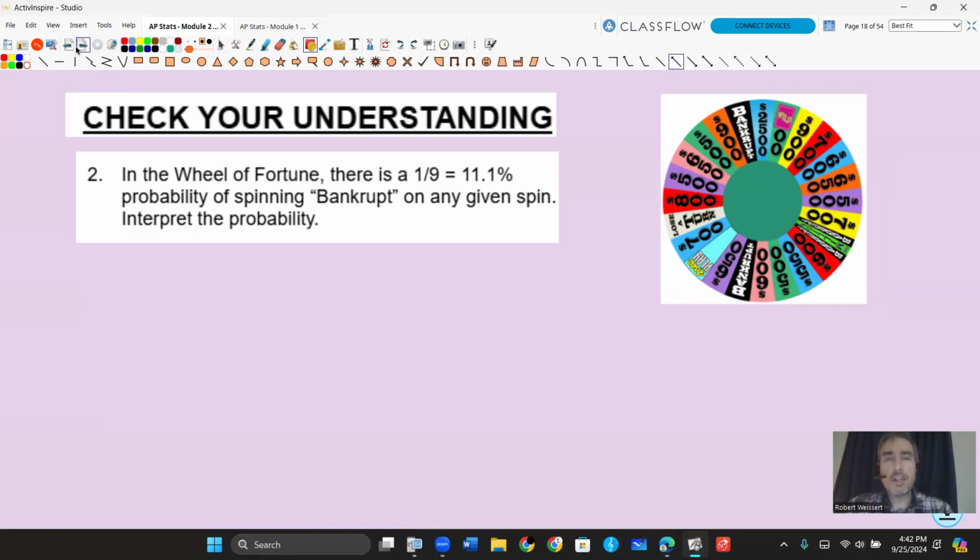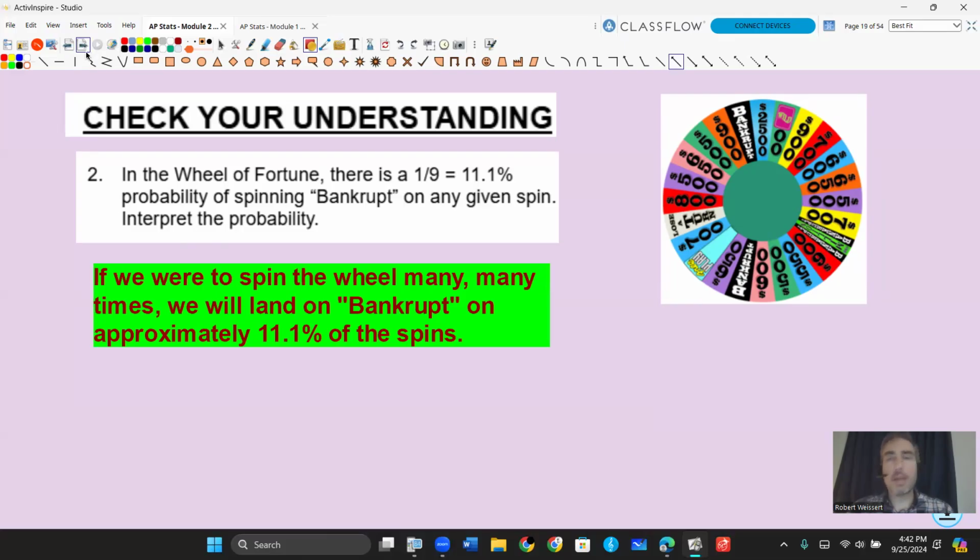There is a 1 in 9 chance, 11.1% probability of spinning bankrupt. So if you look at the bankrupt, that's going to occur about 11.1% of the time in this wheel. We want to interpret this probability. So think about probability as a long run chance. It's not that if I do one spin, it has an 11.1% chance of landing on bankrupt. That is true, but that's not how we interpret it. Interpretation is going to be something like, if we were to do this spin many, many times, we're going to land on that bankrupt approximately 11.1% of those spins. So remember, probability is a long run chance process.